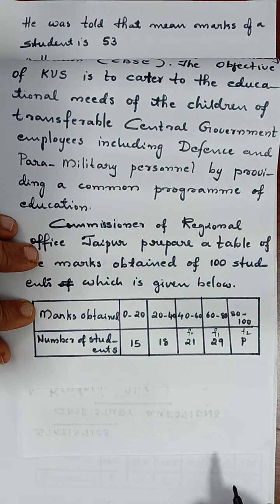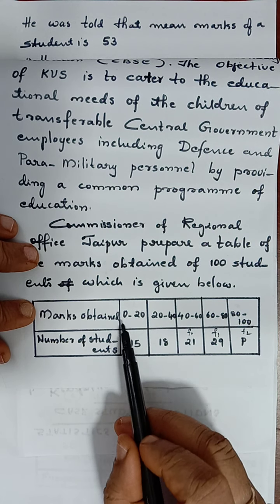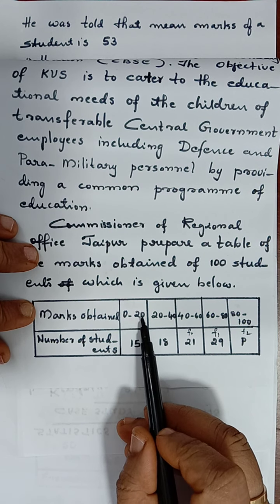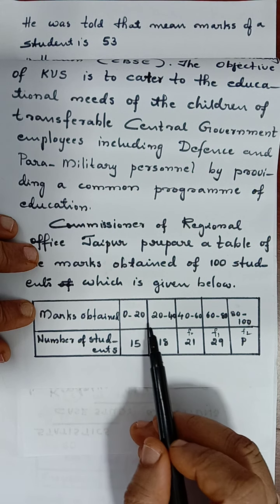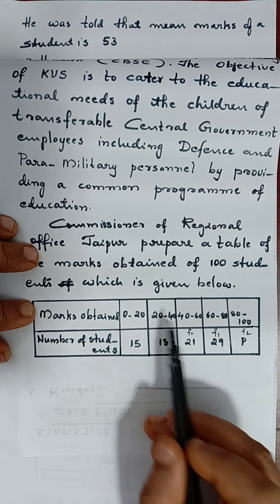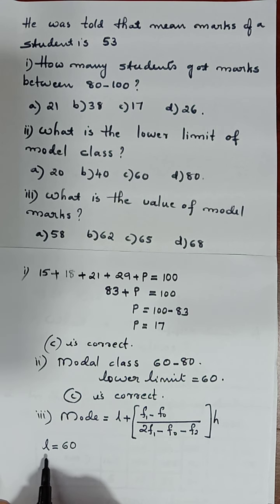Then the next letter to be known is H. H is size of the class, 0 to 20. 20 minus 0, 20. 40 minus 20, 20. So 20 is equal to our H. So let us write each value.